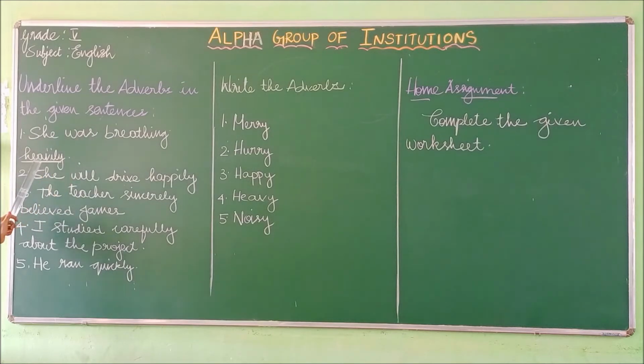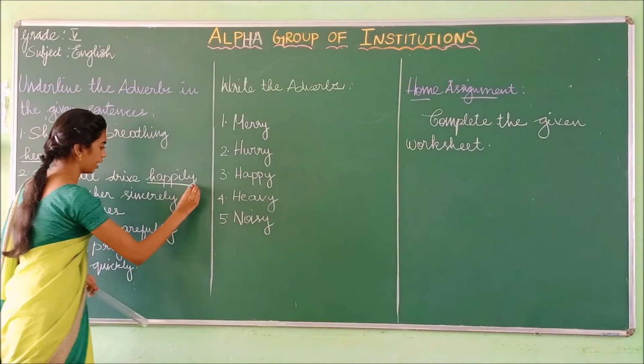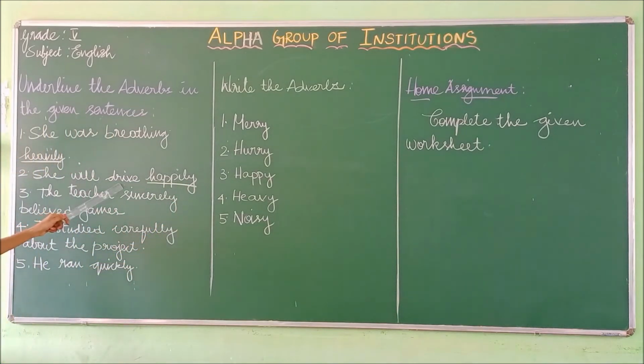She was breathing heavily. And the second one: she will drive happily. So what is the adverb here? Yes, happily is the adverb, because happily describes the verb, that is, how she drove. Drove is the past tense of drive. So she drove the vehicle happily.